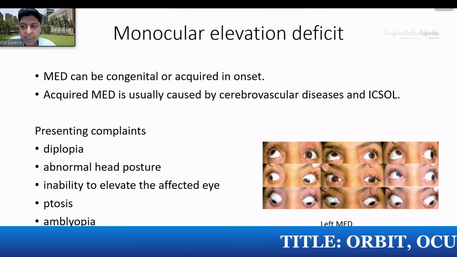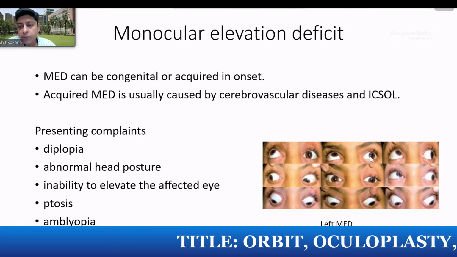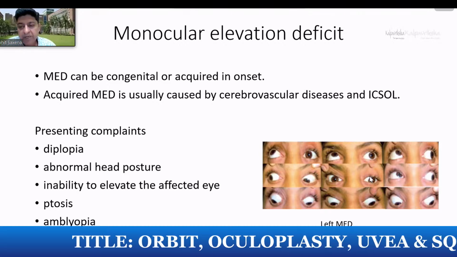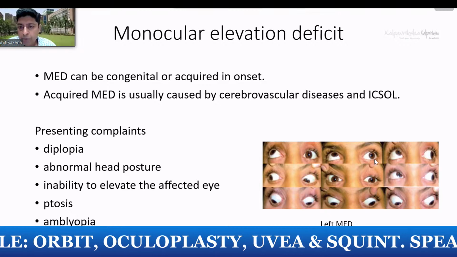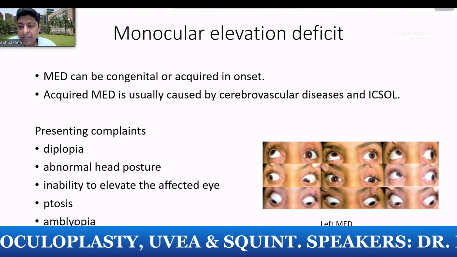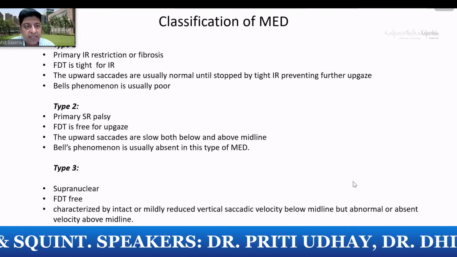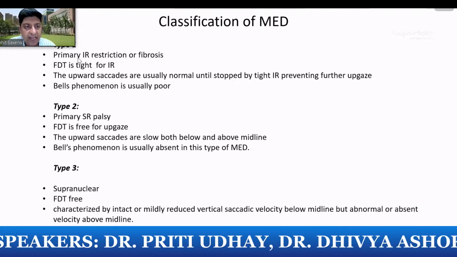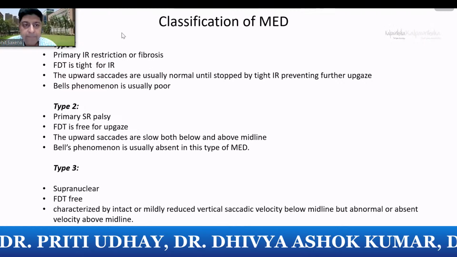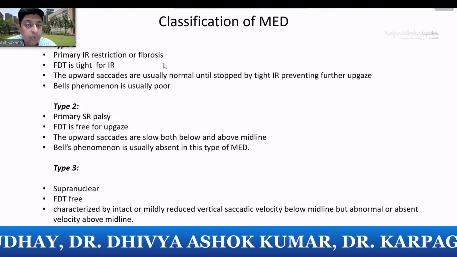Monocular elevation deficit is inability of the eye to move up. There are multiple reasons for that, but here you can see hypotropia increasing on up gaze, decreasing on down gaze. So this is a left monocular elevation deficit. Multiple types. You could have one because of a primary IR restriction, which can be due to trauma in the